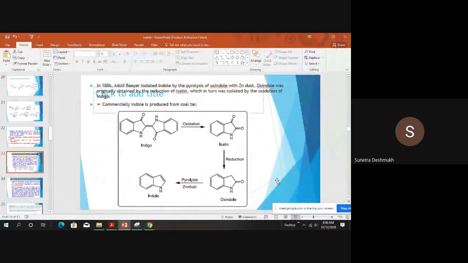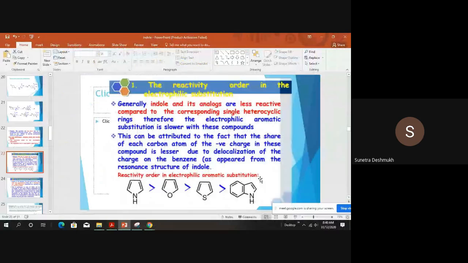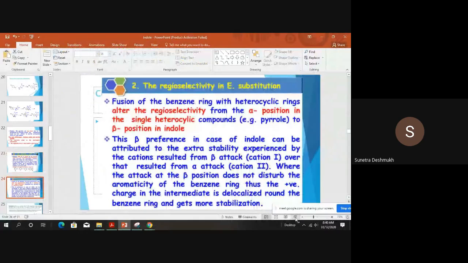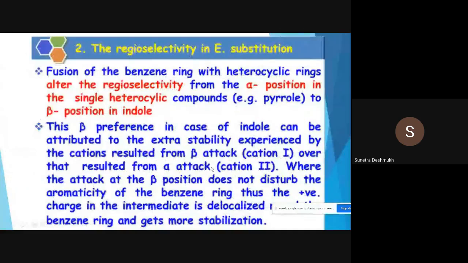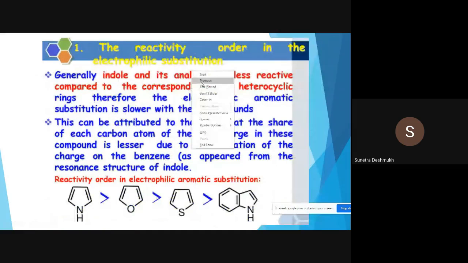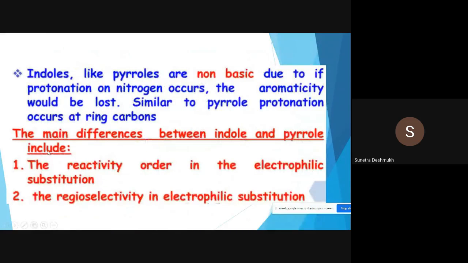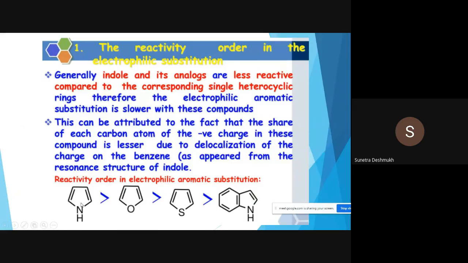Now we will go to the regioselectivity. Fusion of the benzene ring with heterocyclic rings alters the regioselectivity. So two points were different: electrophilic aromatic substitution reactivity and regioselectivity in electrophilic substitutions. First point, the reactivity order in the electrophilic substitution: the main difference between indole and pyrrole includes the reactivity order, and the regioselectivity in electrophilic substitution. The reactivity order we have seen here: pyrrole is more susceptible to electrophilic aromatic substitution than indole.